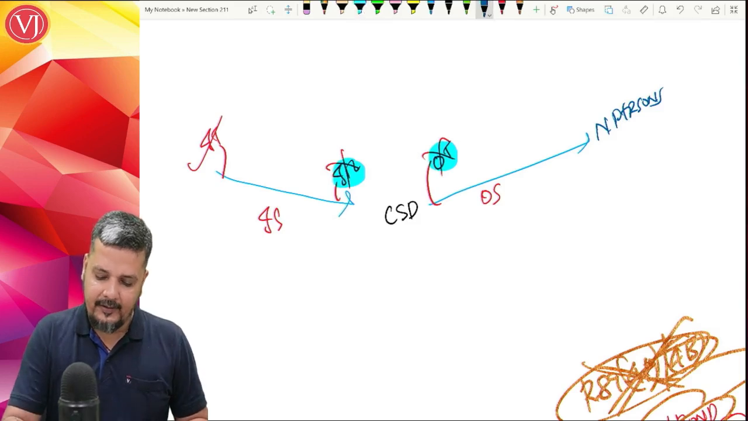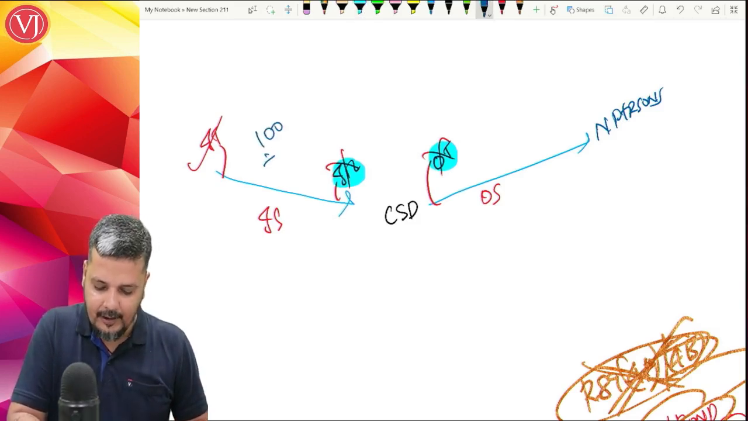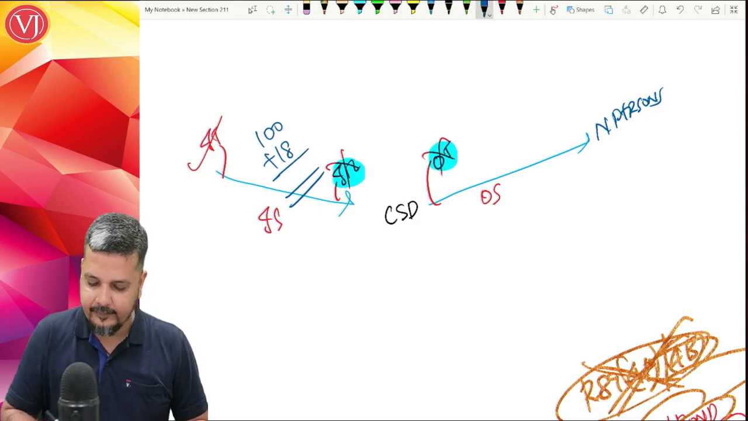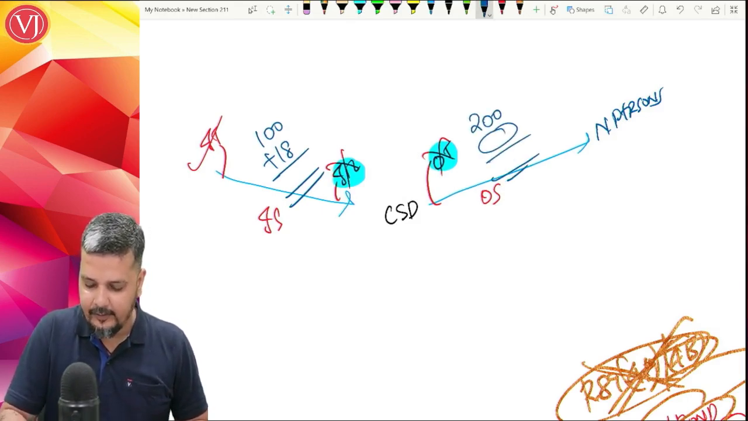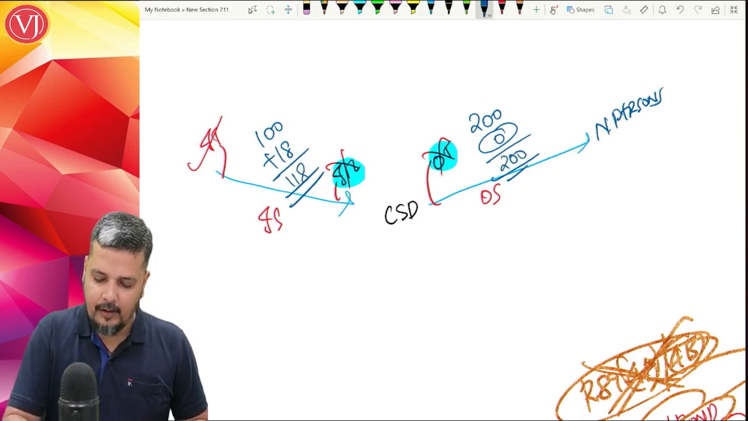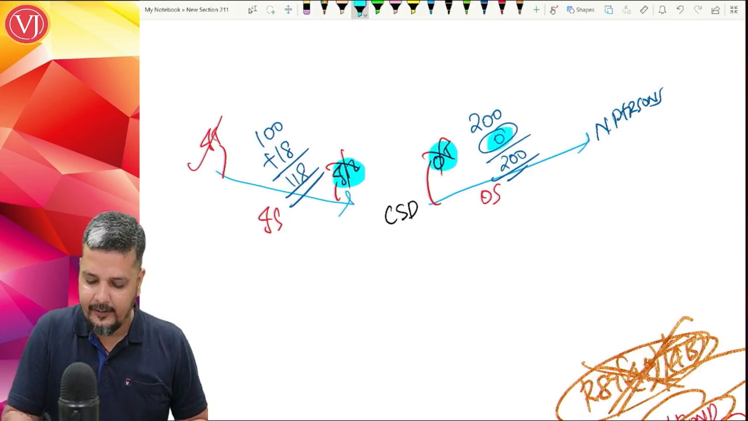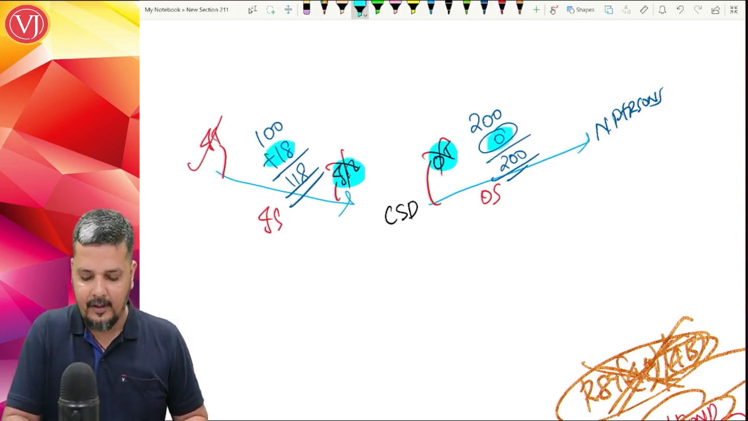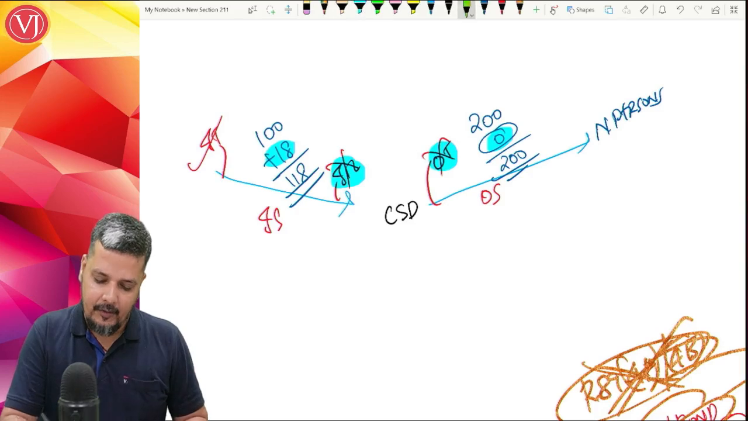But this inward supply, supposing inward supplies was for 100 plus 18. Outward supply is for 200. And no tax. Zero tax. So your output tax is 0, but your input tax is 18 rupees, the credit of which you will not get. You won't get the credit.